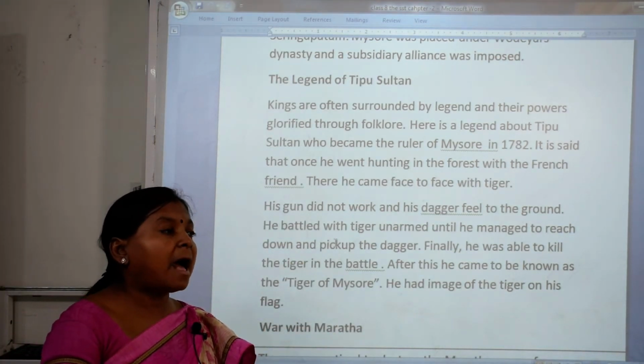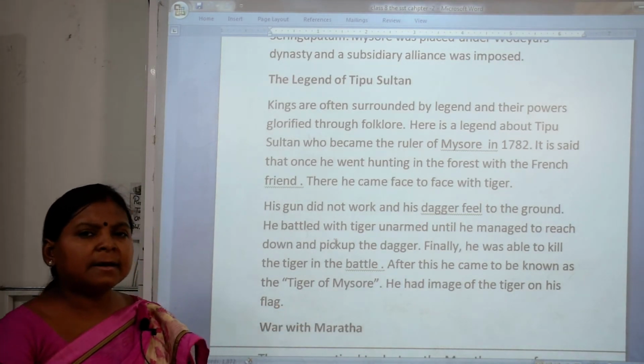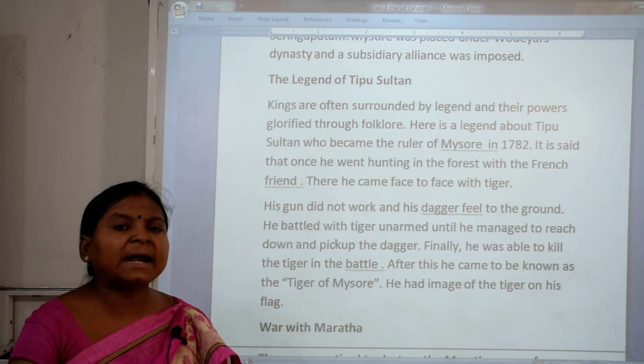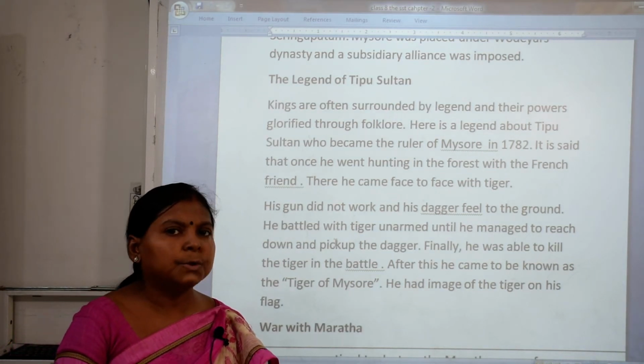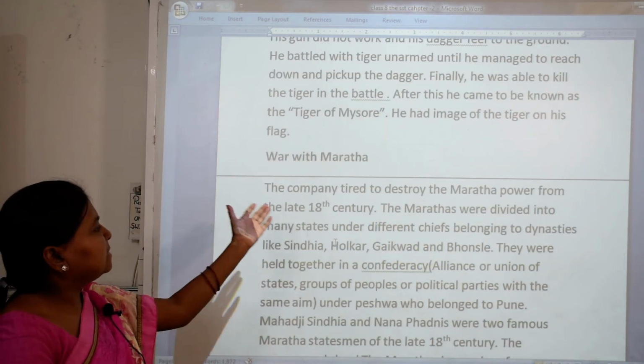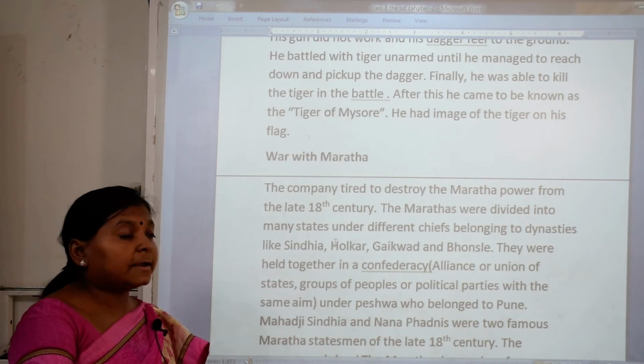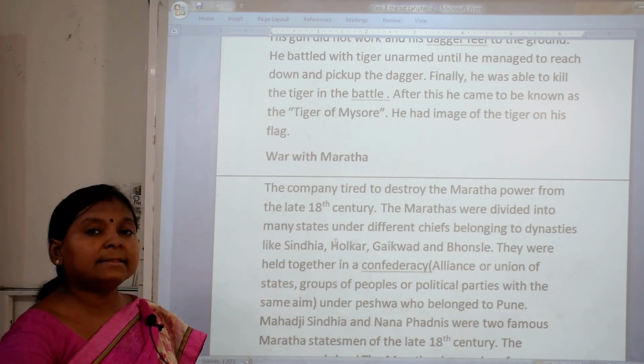Now the East India Company Britishers had fought a war with the Marathas. Can the Marathas also accept all their rules? No. So the war with the Marathas, that we are going to study. See, the company tried to destroy the Maratha power from the late 18th century.